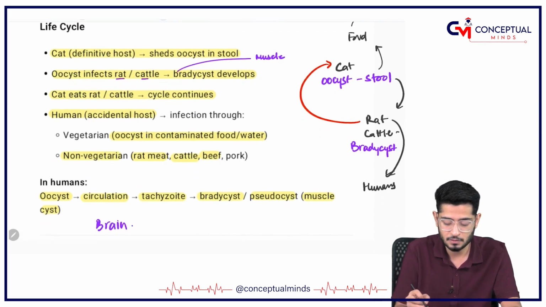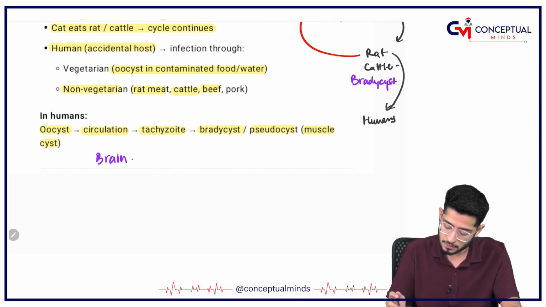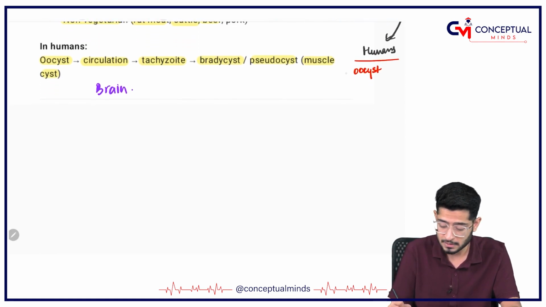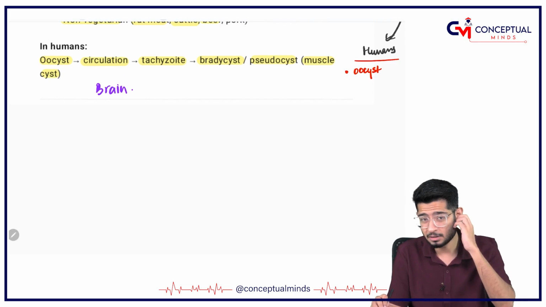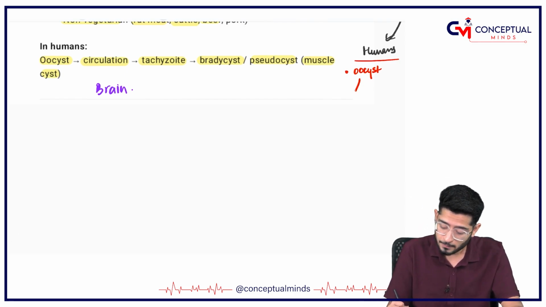That means the cycle is not going to continue any further. Okay, now what is going to happen in humans? You can see that the oocyst has gone into the circulation, and in humans, as I have told you, if you remember, like mother to fetus.